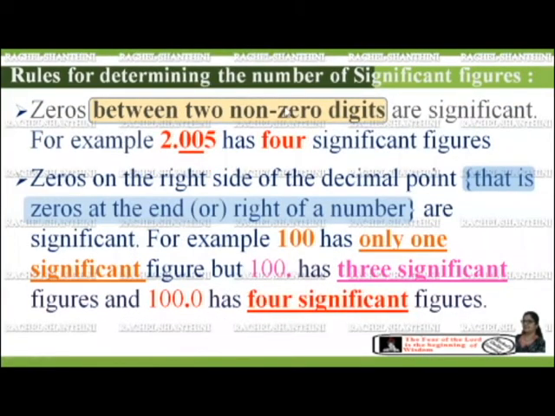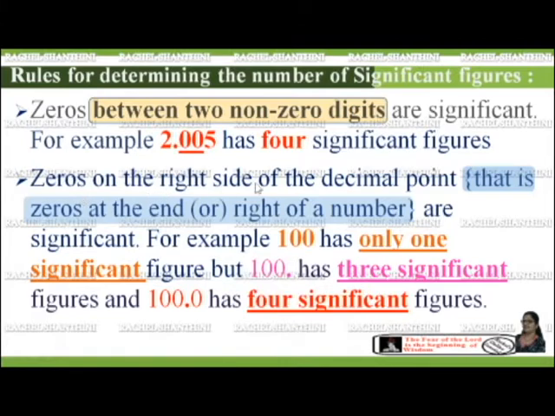Zeros between two non-zero digits are significant. Here they have given 2.005. We have two zeros in between two non-zero digits. So totally we have four digits. So this number has four significant figures.